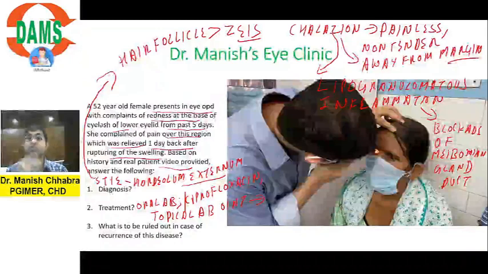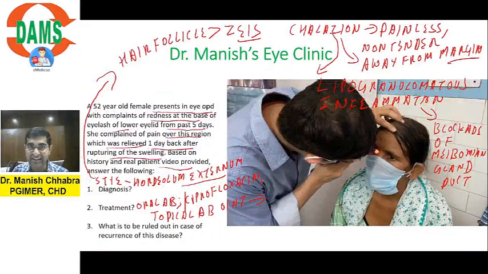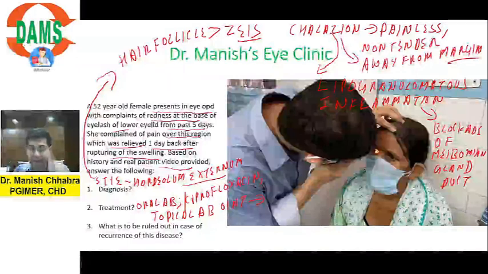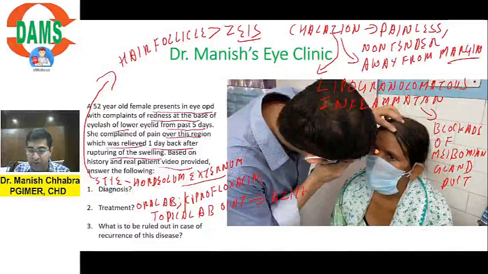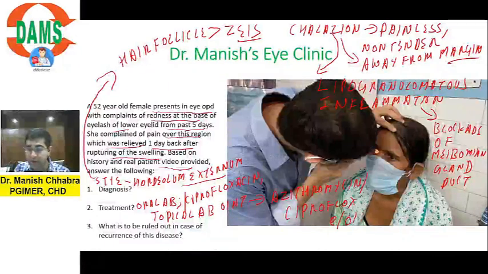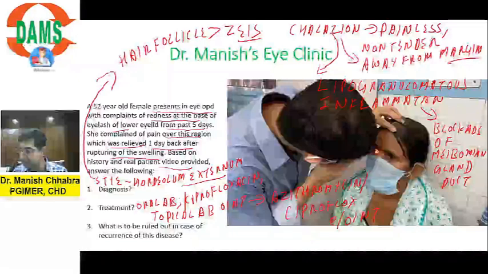Most of the students, medical students, come to me and say, sir, my so and so has got a stye, so what treatment can I give? Sir, can I prescribe topical eye drops? I always say the eye drop is going to go inside the eye, but this condition is outside the eye, at the lid margin. So you will give a topical antibiotic ointment. You can give ciprofloxacin or azithromycin eye ointment, and you ask the patient that wherever the lesion is, the patient has to apply it over the lesion. Is it understandable?